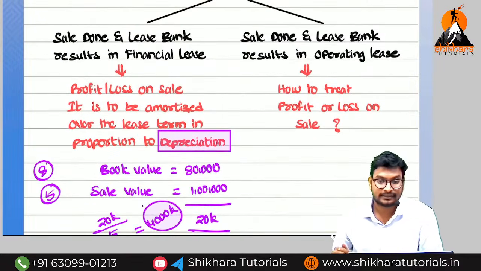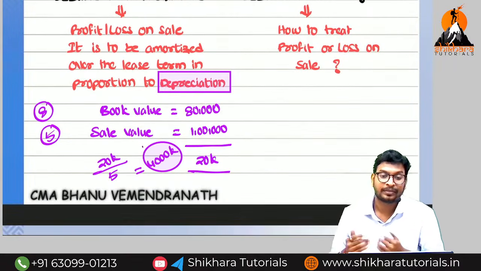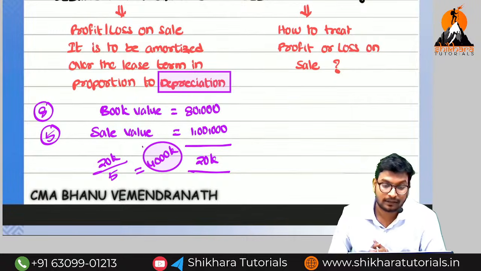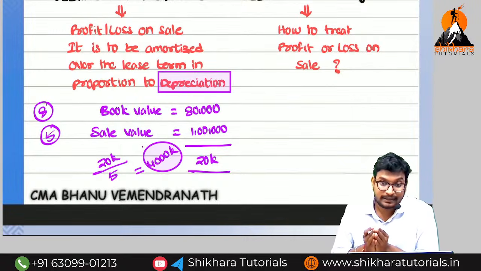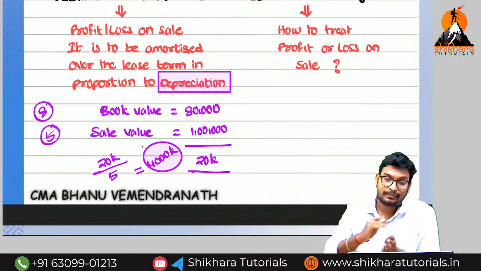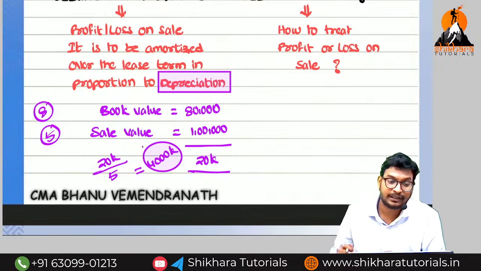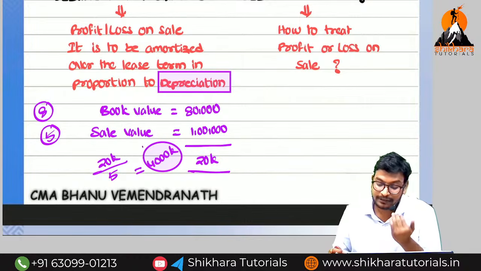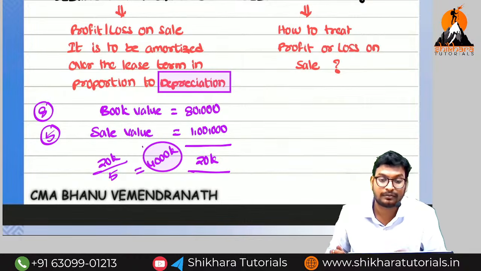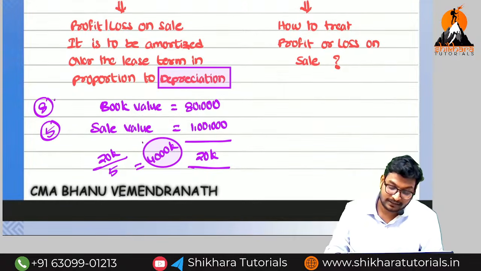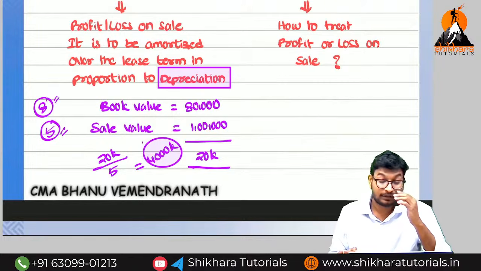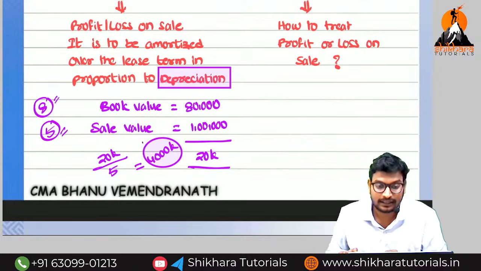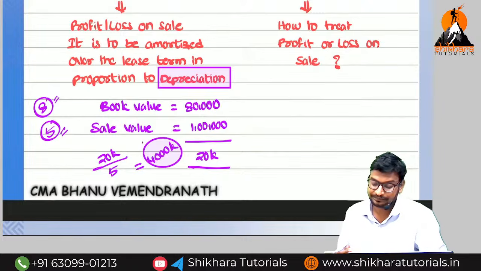If it is a financial lease, how do we find out the profit? Sale value minus book value. That depends on the type of lease. If the sale and lease back is on a financial lease, we should not recognize it immediately; we need to transfer it through amortization, following the amortization principle based on the benefit. If the economic life is less, we follow the economic life. If the lease term is less, we apportion on the basis of lease term. Did you get the point?